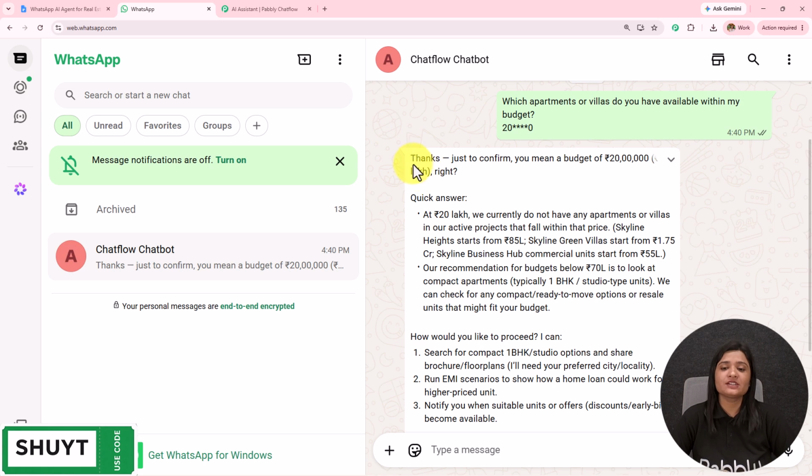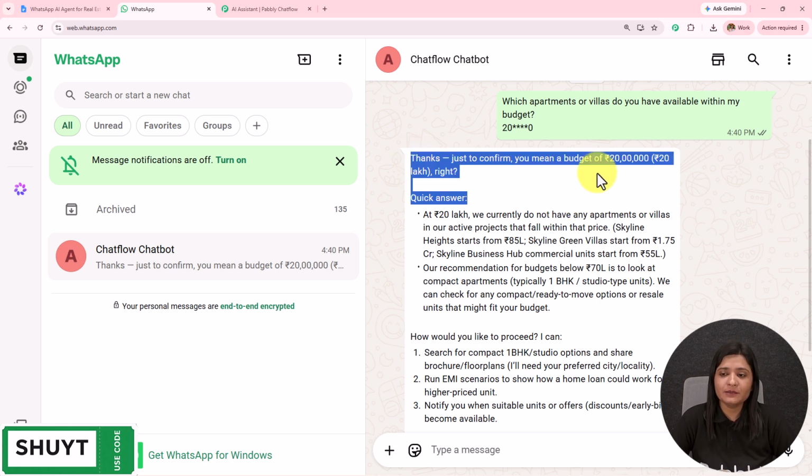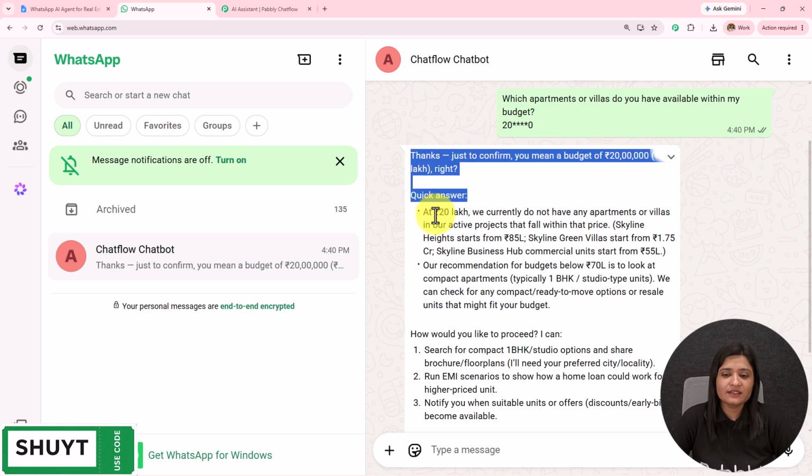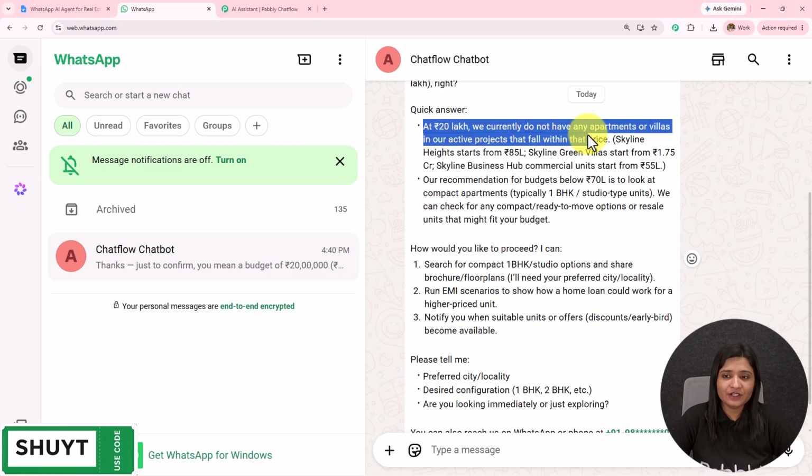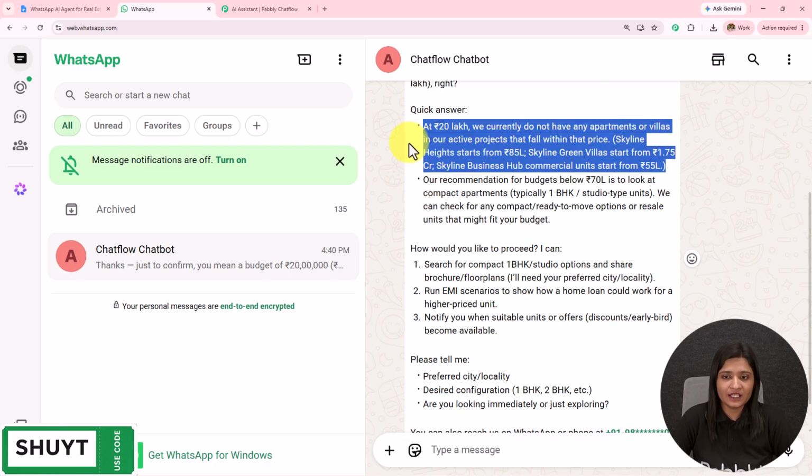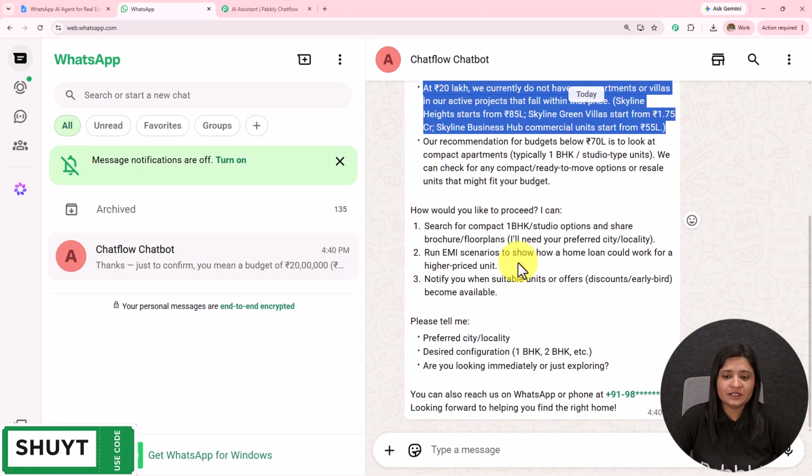Here I received this message. Thanks, just to confirm, you mean a budget of this much? Then we have the quick answer. At 20 lakh, we currently do not have any apartment or villa in our active project that fall within the price. It is recommending me other projects.